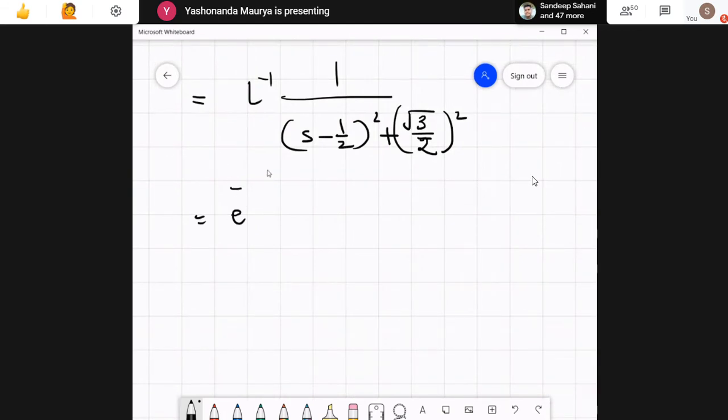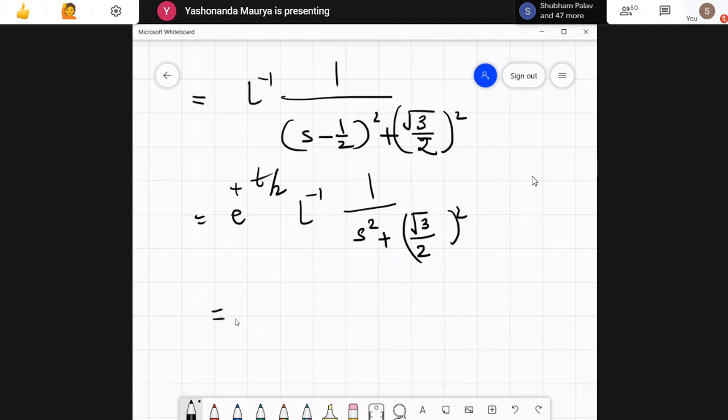e raised to t by 2, and here what we get is Laplace inverse of 1 upon s square plus root 3 by 2 whole square. So this was the correct answer.